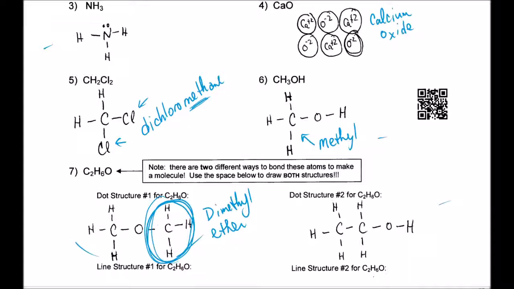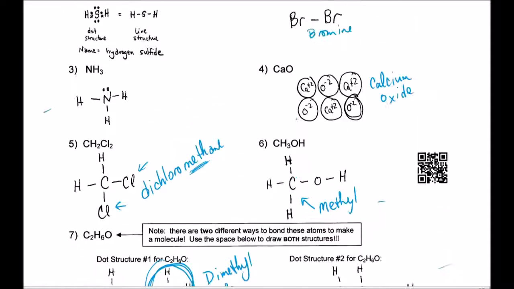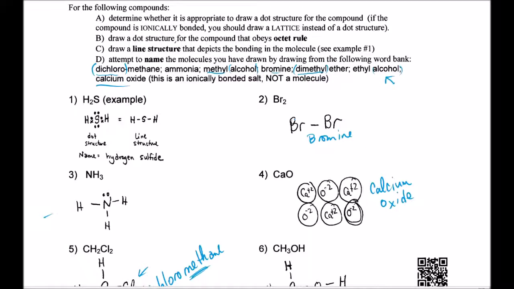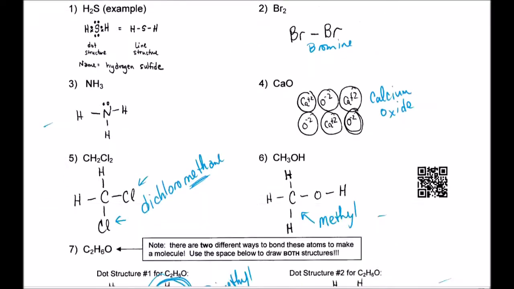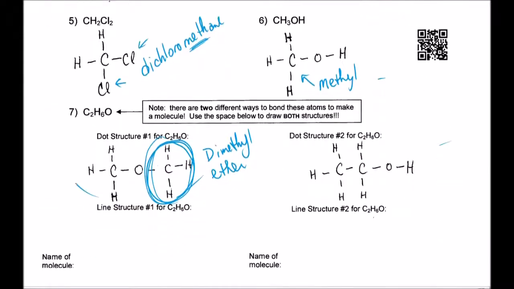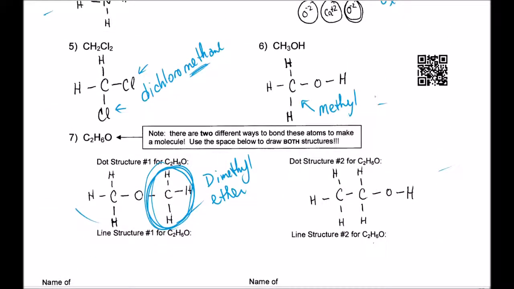What name begins with methyl? Okay, we use dichloromethane. We use bromine. We use dimethyl ether. Look at this one. Methyl alcohol. That's got a methyl in it. So this one is methyl alcohol.